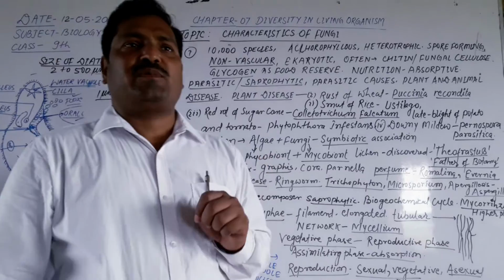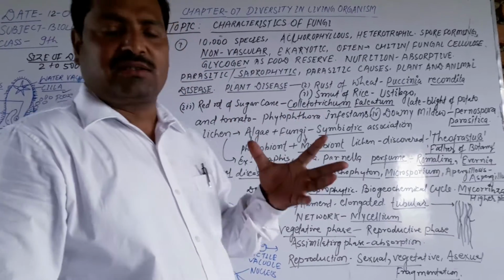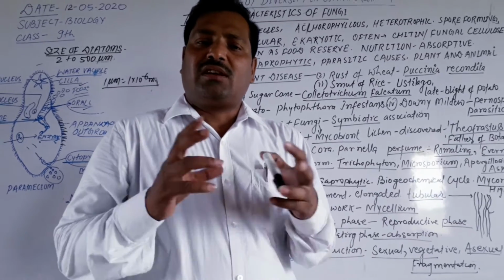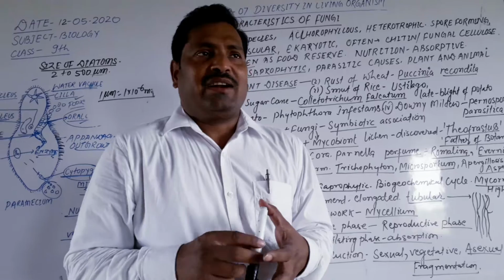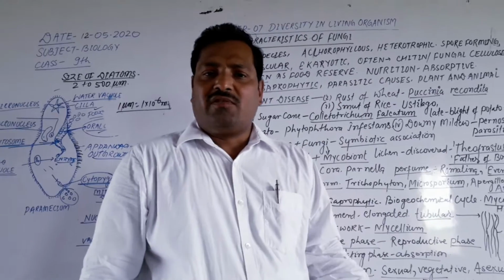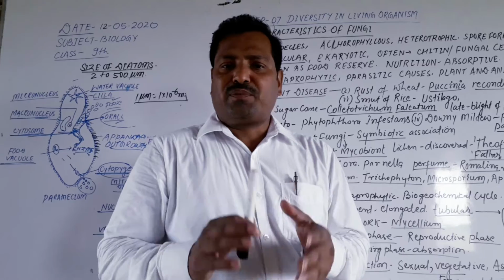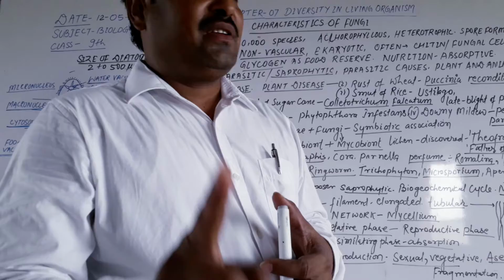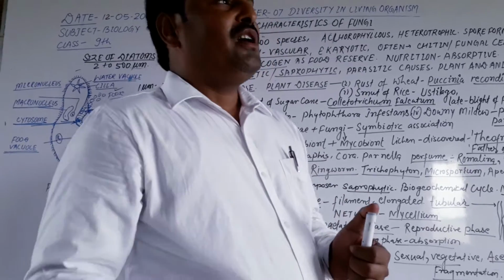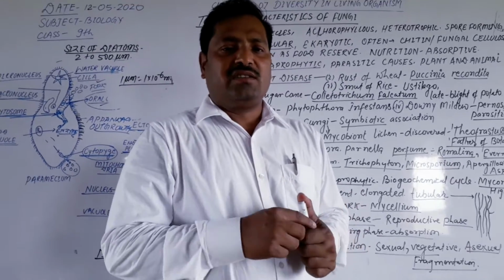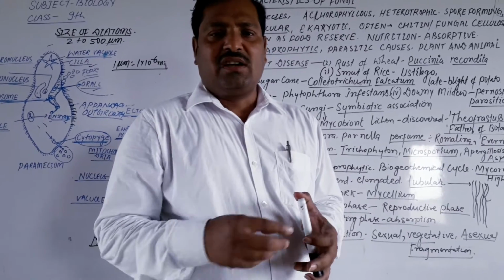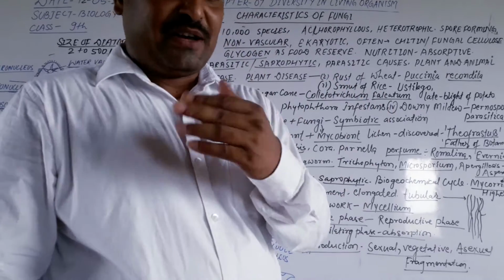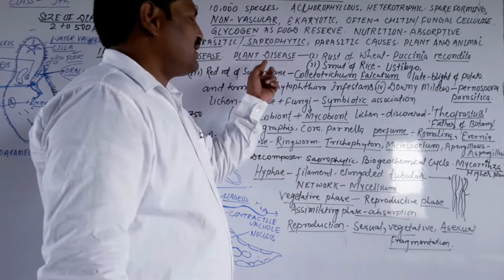They are also responsible for the biogeochemical cycles, which means that they decompose the dead and decaying matter, and all the nutrients present in it are mixed again into the environment. This is also the process of the biogeochemical cycle. So fungi also help in the biogeochemical cycles. When fungi cause disease, they are pathogens. They are called mycobiont pathogens, and these cause disease in plants as well as animals.